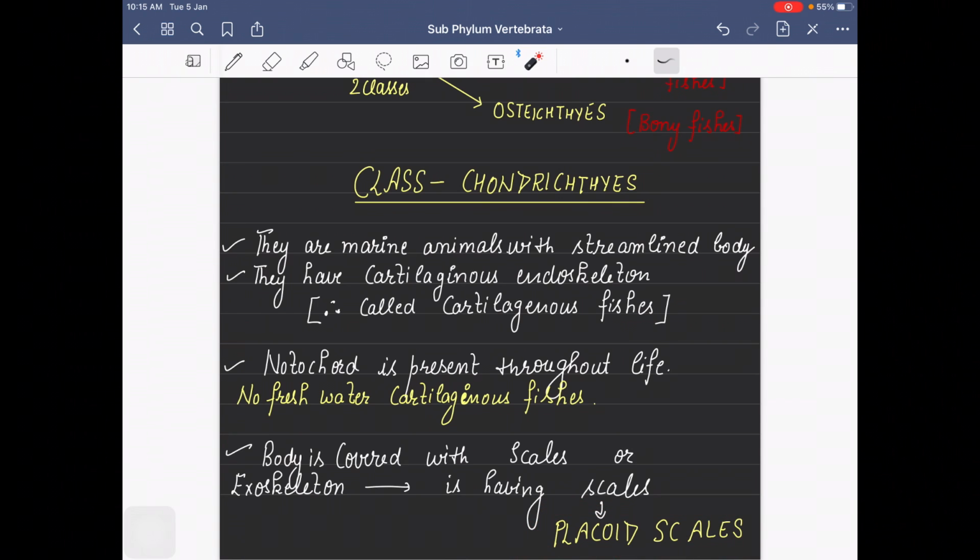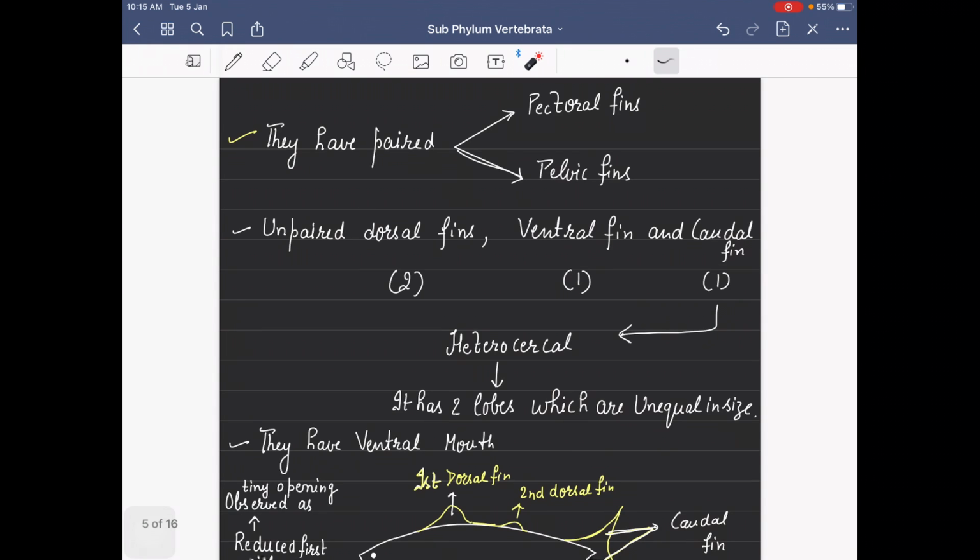Three types of scales we will discuss in bony fishes also. Here we are talking about only one kind of scale, that is placoid scales. Yesterday in cyclostomata there were no paired appendages; they had unpaired fins: two dorsal fins and one caudal fin. Here they have paired fins, which are pectoral and pelvic fins. Unpaired fins are two dorsal fins, one ventral fin, and one caudal fin.